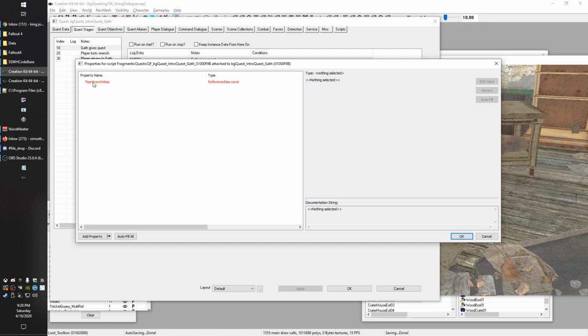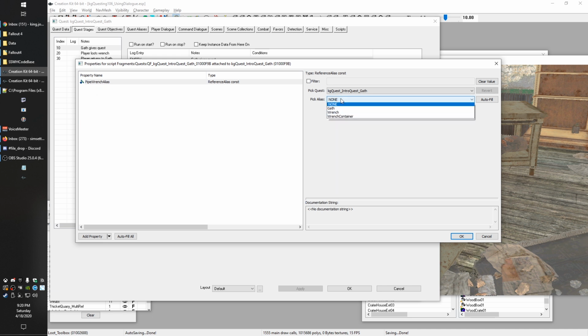Now, there is a way to make it so it'll automatically fill in your aliases if you made the name of your property match exactly, but I clearly failed at that. I think it was just called wrench. If I had just called it wrench alias, it would have worked, but it didn't. So we'll just double click that, and then this will give us a list of our aliases. And here we go, wrench.